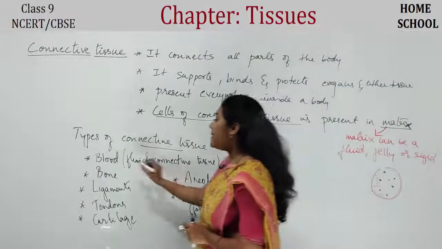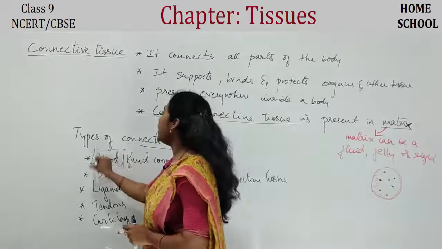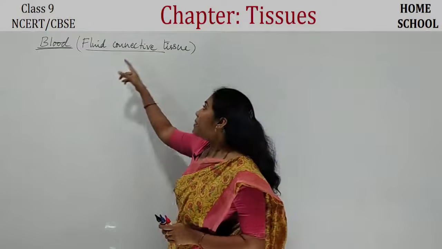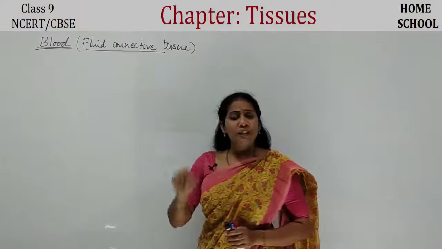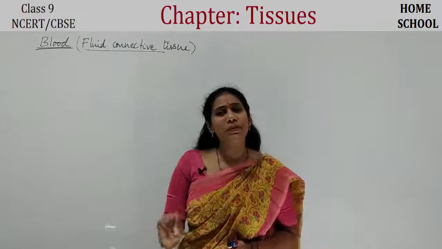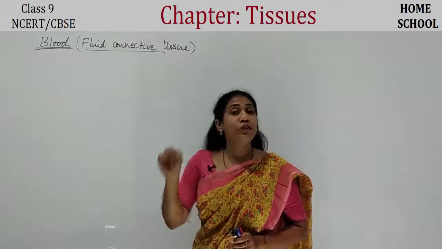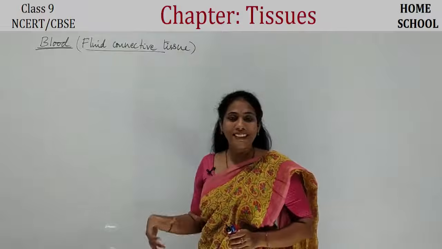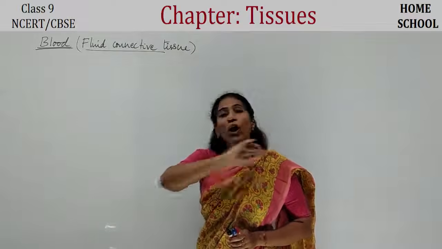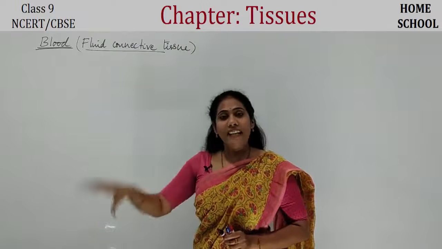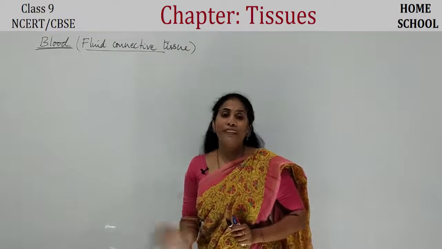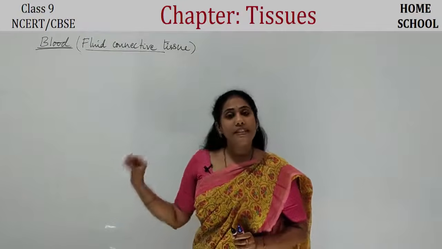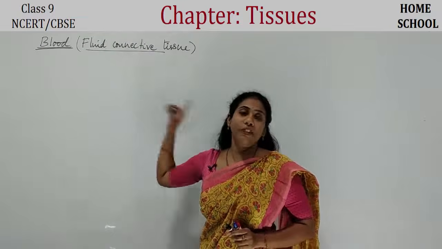And now let us talk about the first and important type of connective tissue, that is blood. So guys, blood is called fluid connective tissue. Blood is called connective tissue because it can also connect one part to another part, guys. It flows from one part to another part, isn't it? It flows to all parts. That way it can connect one part of a body to another part of a body. That's the reason it is called connective tissue, and it's a liquid. That's the reason it is fluid connective tissue.